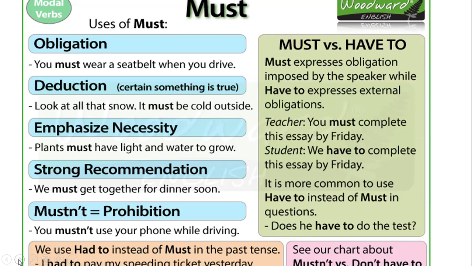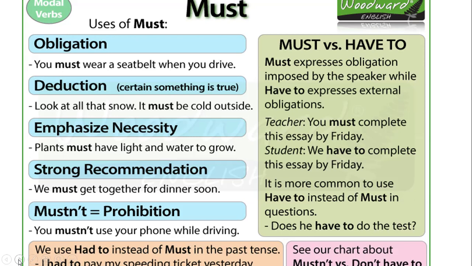We can say must is used to talk about what the speaker or listener wants, and we use have to talk about rules, laws and other people's wishes. It is more common to use have to instead of must in questions. Does he have to do the test?